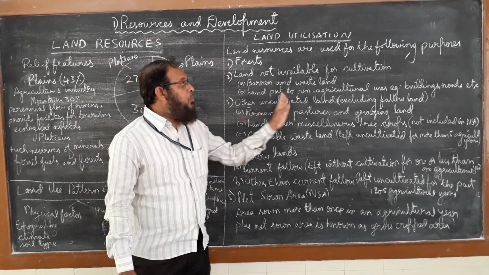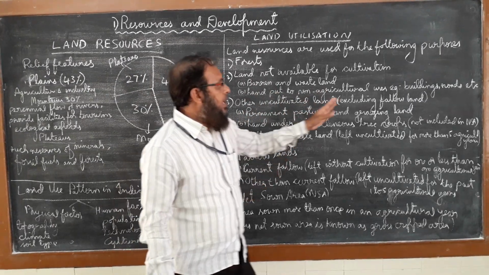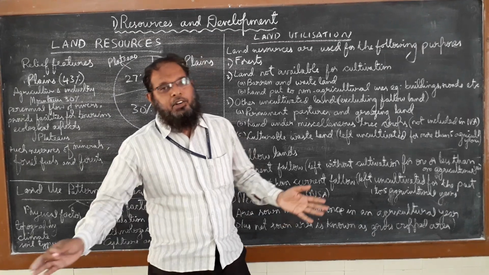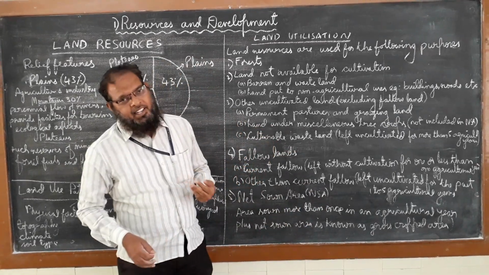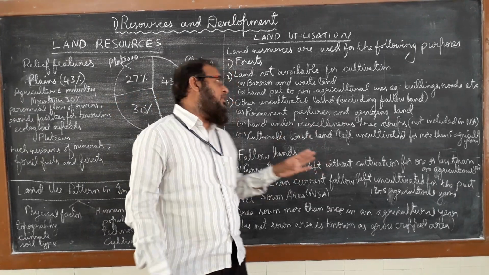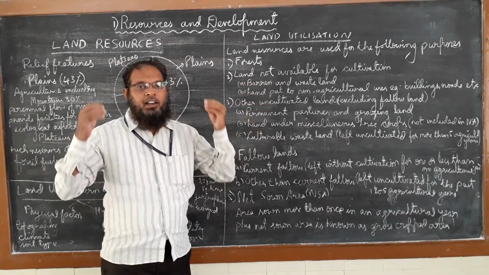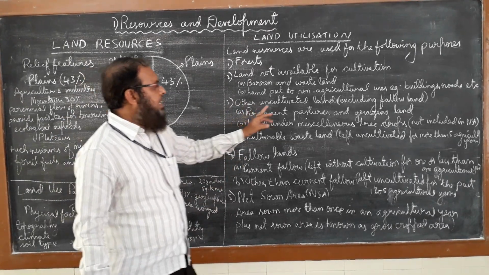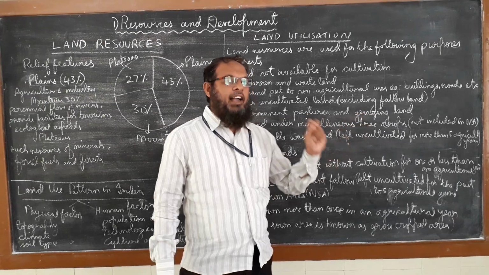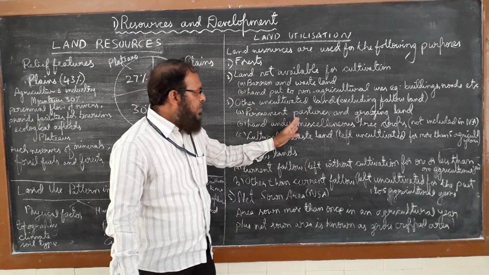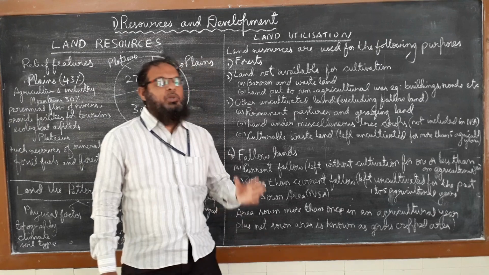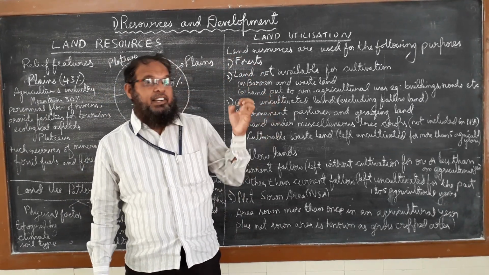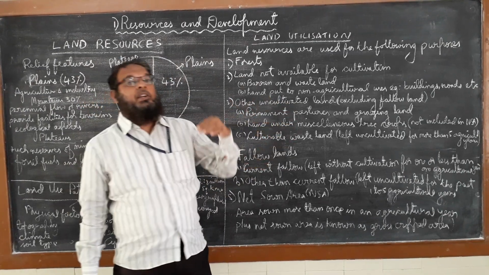And then land put to non-agricultural uses. For example, buildings, roads, etc. We cannot bring them under agriculture, since they are used for other non-agricultural activities. So that is the second, land which is not available for cultivation. Third, other uncultivated land, excluding fallow land, that is permanent pastures and grazing land. In agricultural fields, beside the cultivated area there is land which is not suitable for crops but the greenery is there, so we use that as fodder for the animals.